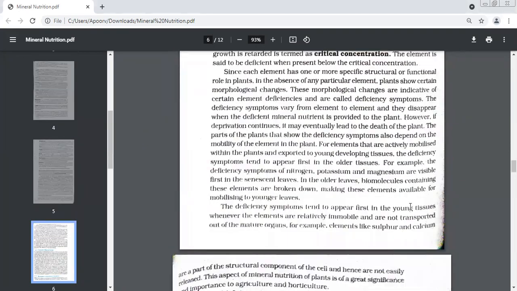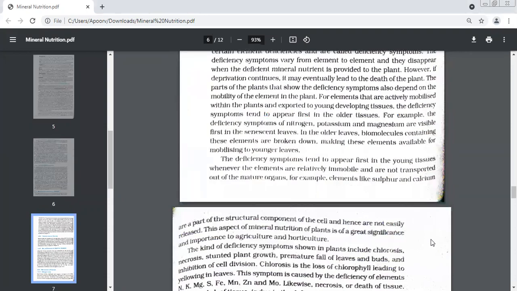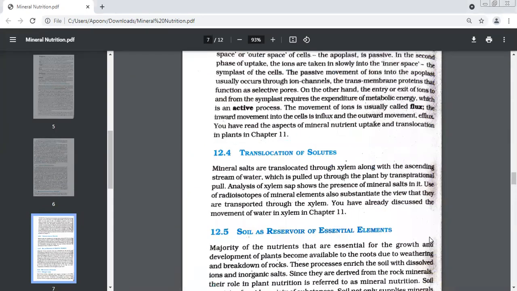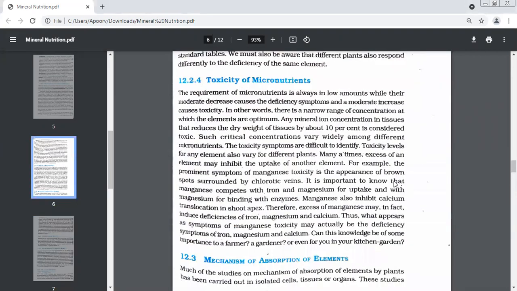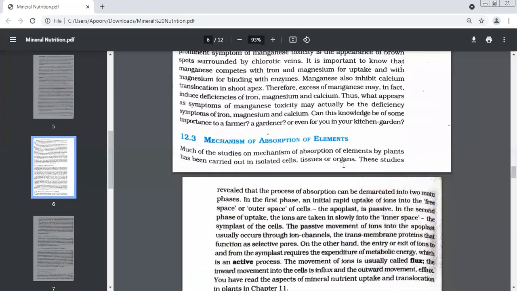Yesterday I had posted the notes of mineral nutrition. If you want, you can use them as they are, or you can take them as a reference and prepare your own notes. Okay, beta? Toxicity of micronutrients we have done.